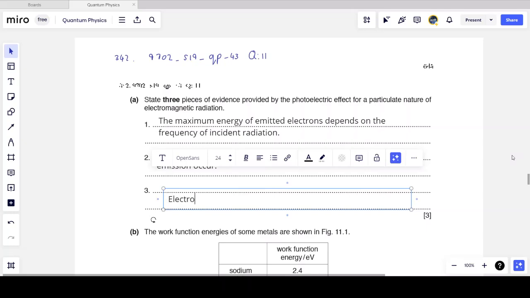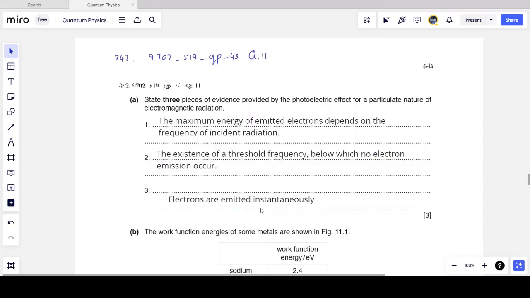And amongst the others that you can write, I'm going to say that electrons are emitted instantaneously. Again, if this was a wave effect, we would expect that the energy would build over time, be transferred to the metal, be transferred to the electrons, and then the electrons would be ejected. But this happens immediately. In comes photon, out goes electron in a very short space of time.